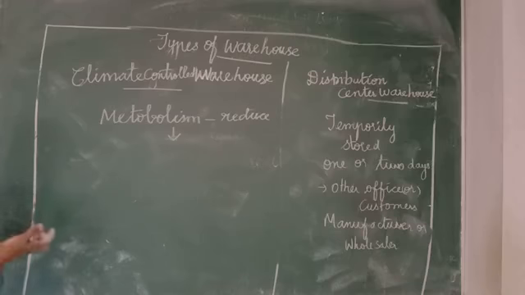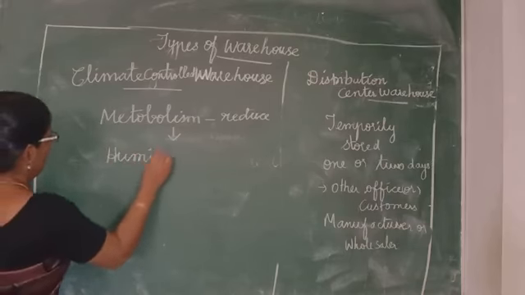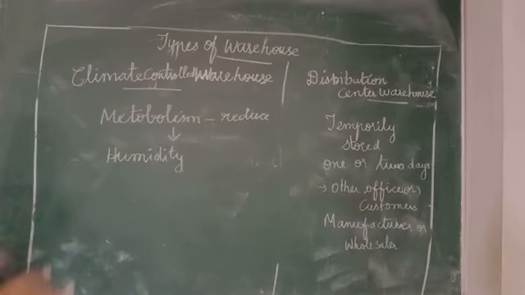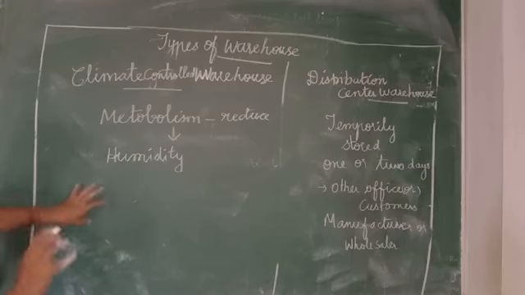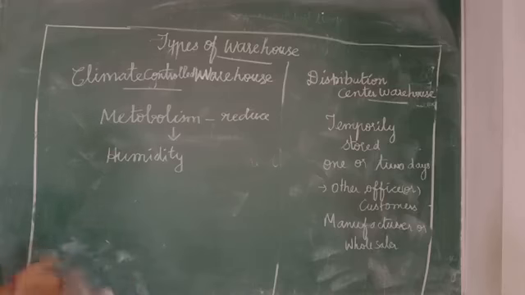We have to give the humidity control. We should not use more humidity and we should not use less humidity. As per the required humidity, we have to give to that particular product. Otherwise it will spoil the metabolism. Means what? All the fungus will form. It will become a waste product. In a humidity controlled environment, we have to store the product.